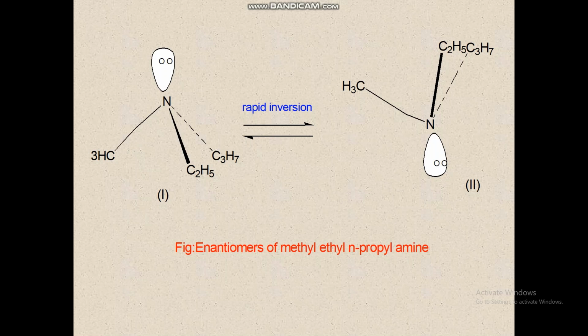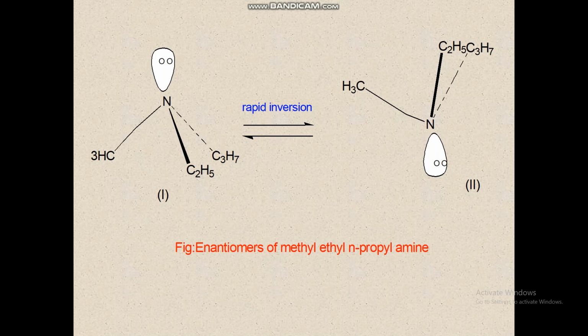So from these, this gives rise to the high frequency of interconversion, a result of two enantiomers of asymmetric amines, but they cannot be separated, as the amines do not exhibit optical activity. Ammonia and trimethylamine are not optically active compounds. These enantiomers of methyl, ethyl and propylamine are optically inactive.